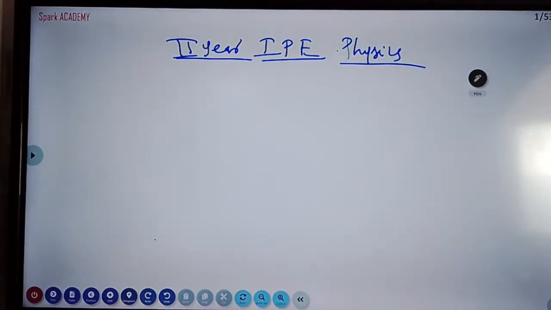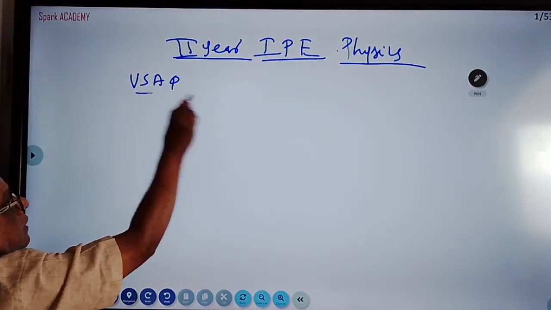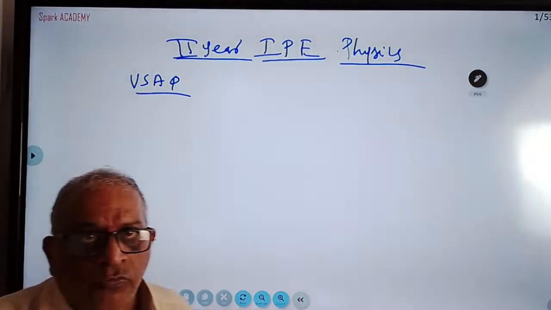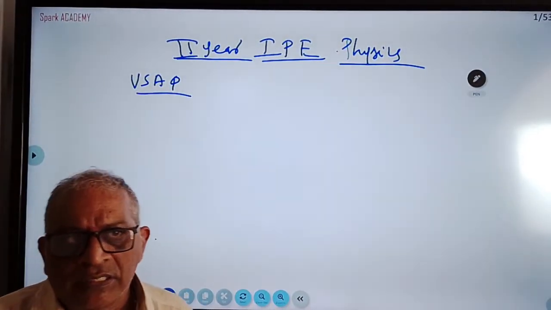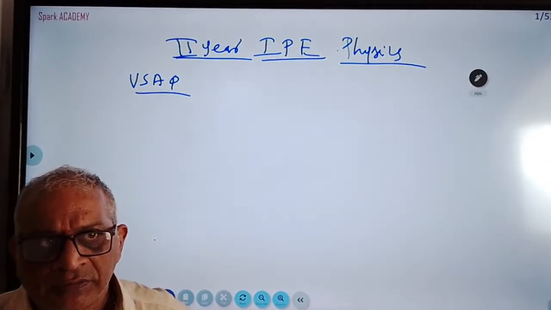Second year physics, the weightage will start with VSAQ. Generally, students will study the long answer questions first, then the group of short questions, and then the very short questions.